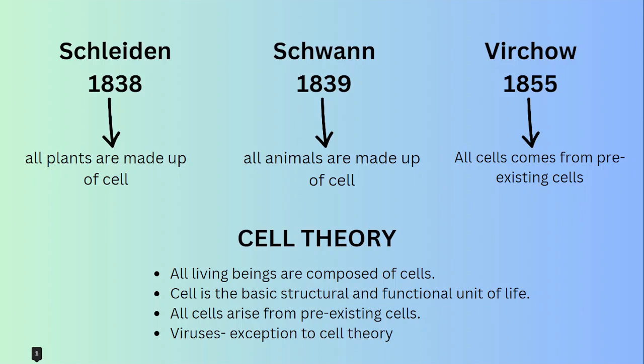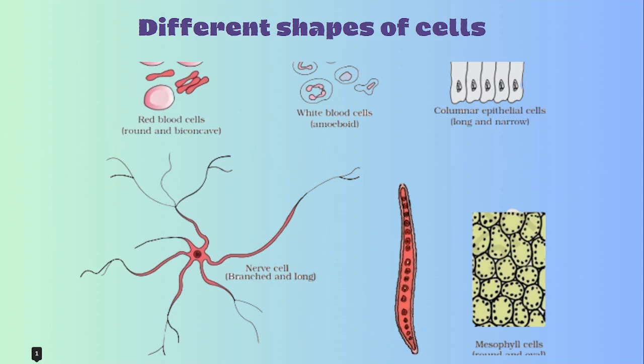That says all living beings are composed of cells. Cell is the basic structural and functional unit of life, and all cells arise from pre-existing cell. But viruses are exception to cell theory. Is this clear up to this? Now let's see different shapes of cells.